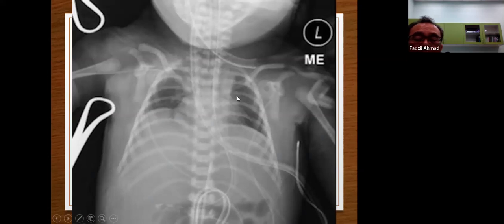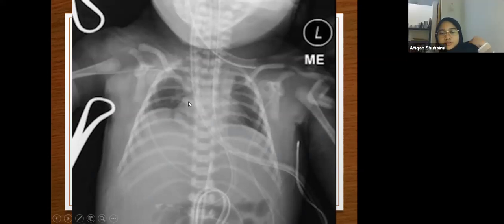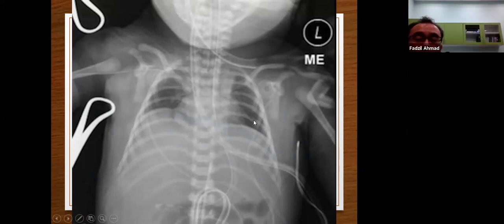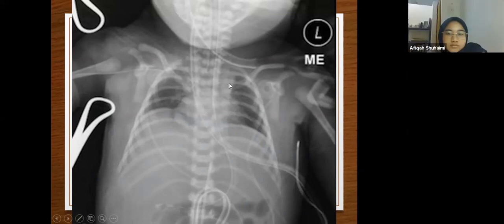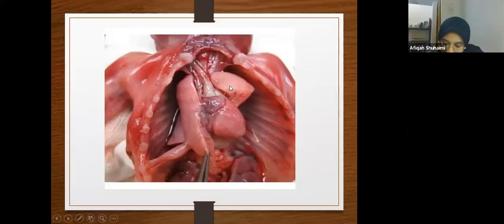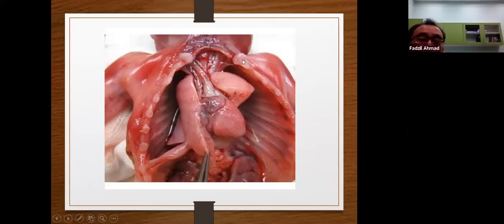Very small. Small lung, is it? You can see the heart is very big, but the lung is very small. This is what we call hypoplasia of the lung. Anybody? This is hypoplasia of the lung. You can see that the lung is very small. This is the cardiac. You see here, even the left lung is smaller than the heart. They call it hypoplastic of the lung. This is bilateral.